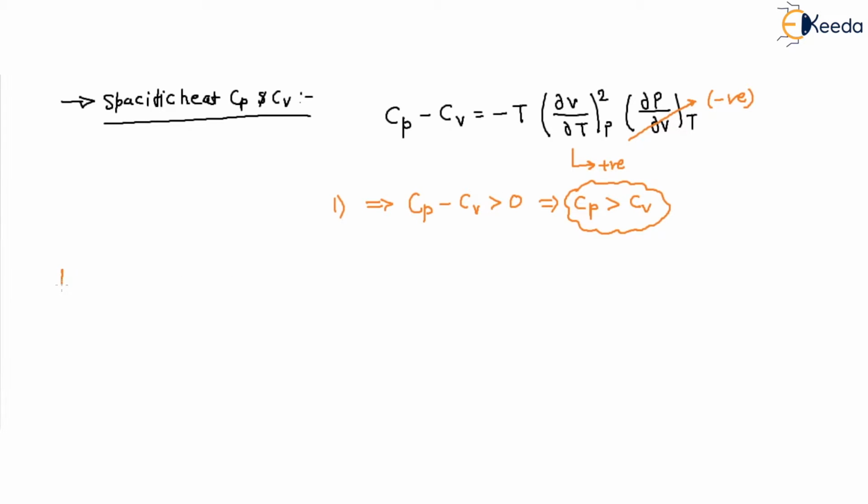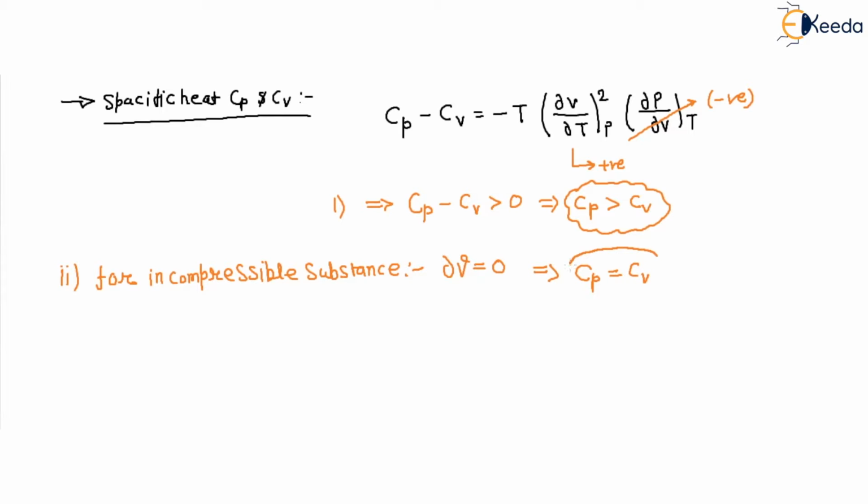The second observation is for an incompressible substance. For an incompressible substance, we know that the change in volume is equal to 0. There is no change in volume. So from the above, Cp is equal to Cv.